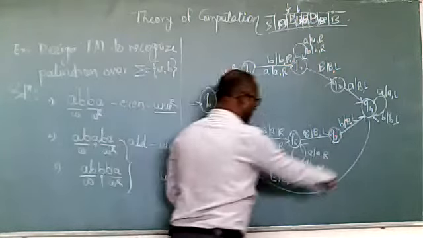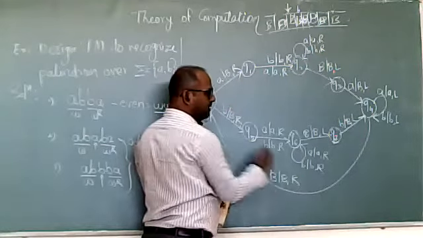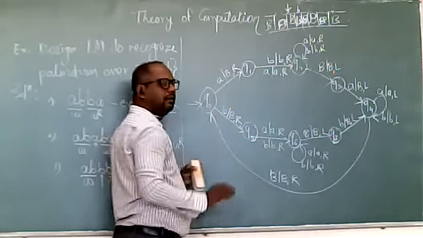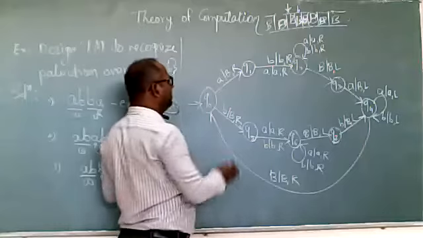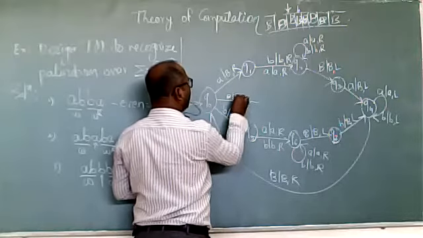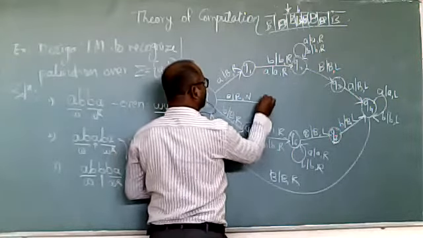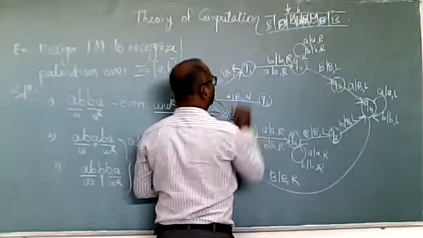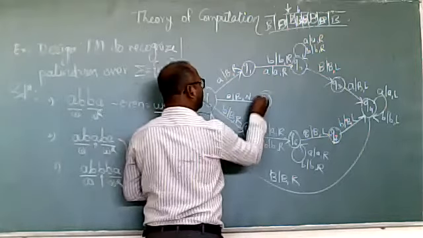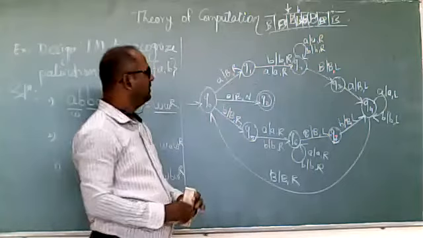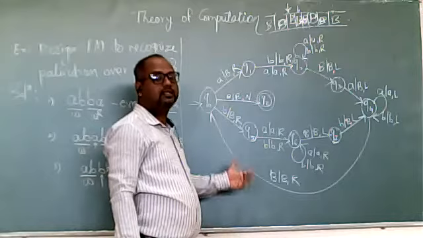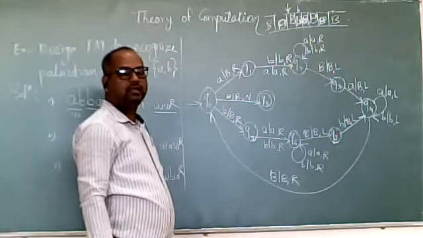When we make this blank, we have reached the beginning, and going right, we immediately get the blank again. It means the string is over. So at Q0 we get a blank again, which shows that the string is over and it is a palindrome. So if at Q0 we get this blank, keep it as it is, no operation. This is your final state: the string is over and it is an even size palindrome.